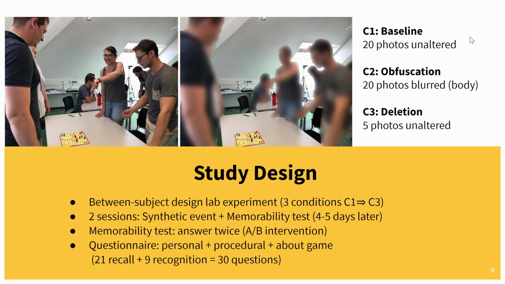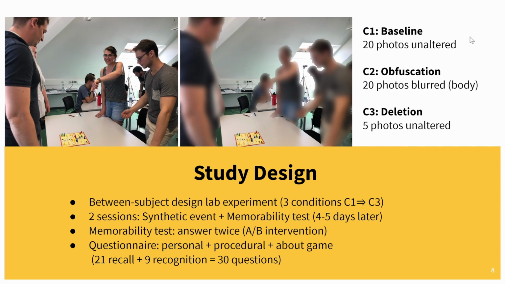In the second session, each participant came alone to answer a questionnaire twice. Once to understand their baseline of remembered details, and the second after showing them a subset of the captured photos to detect memory changes resulting from the intervention. We had 3 conditions representing the privacy protection methods. The first was the baseline, where the intervention was a subset of 20 photos taken at equal intervals in the first session and left unaltered. The second condition was the same 20 photos, but all bodies and faces were blurred. The third and last condition was 5 photos only out of the 20 with equal temporal sampling and left unaltered. The session lasted for another 90 minutes.